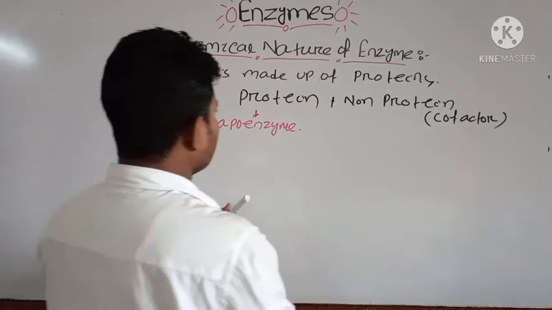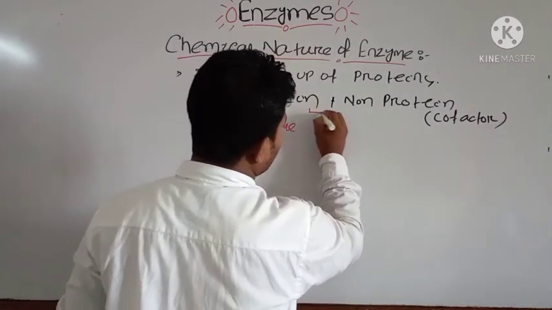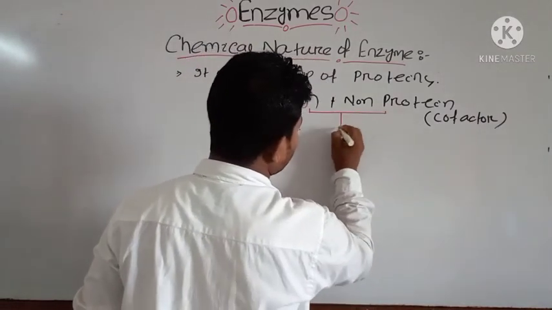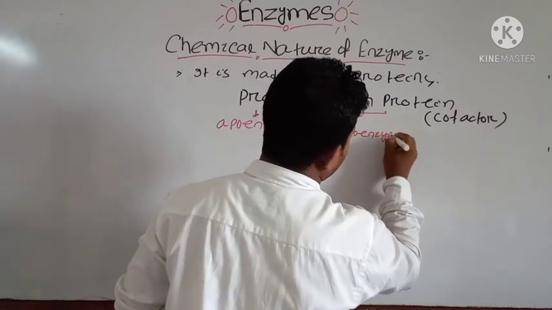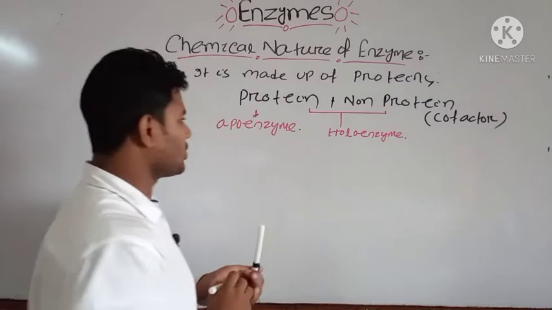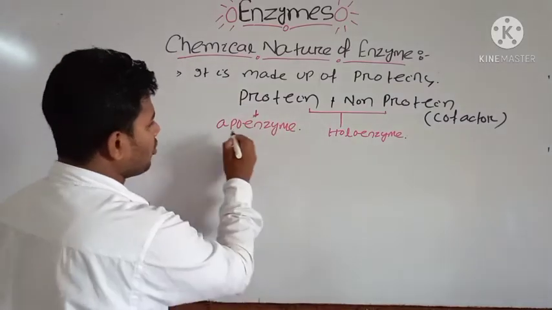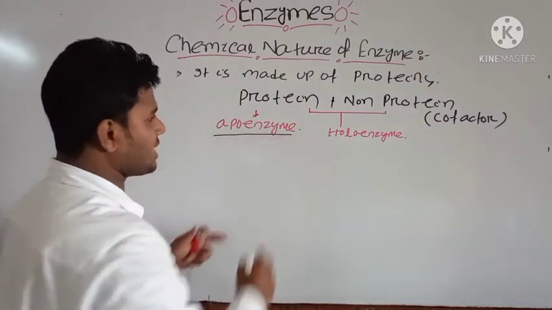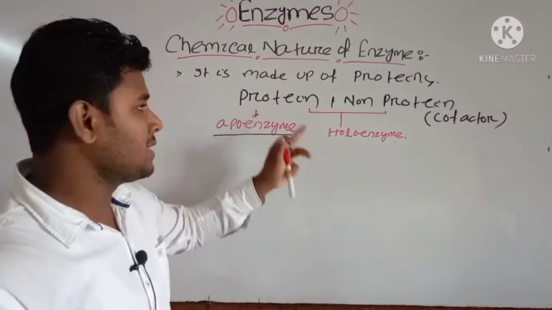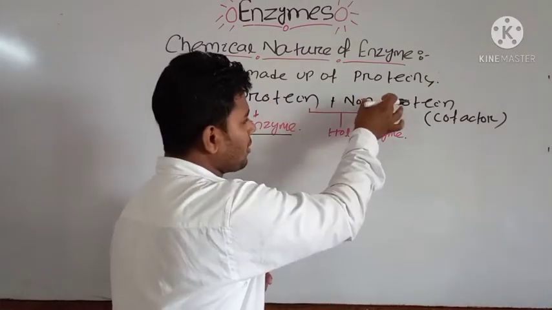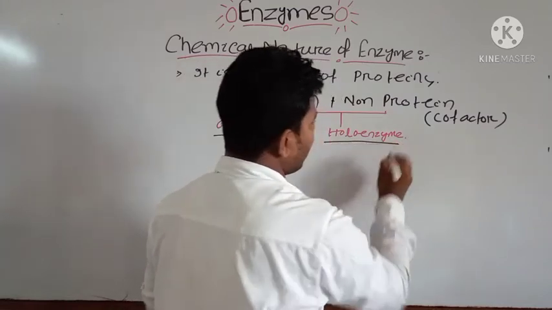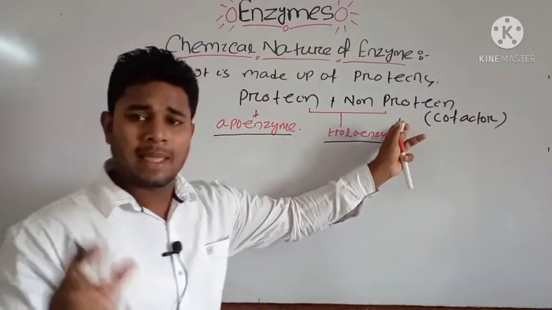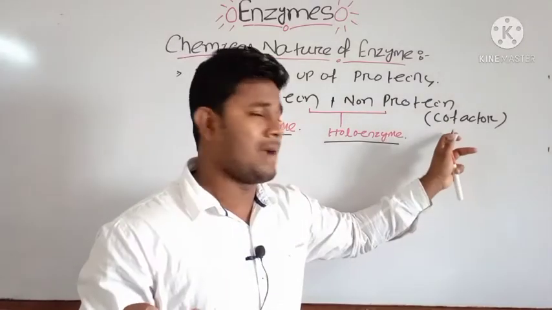And the protein and non-protein parts together will form the holoenzyme. This is the basic difference between the apoenzyme and the holoenzyme. If only protein is present in the enzyme, that is known as the apoenzyme. And if the protein and non-protein parts unite, they form the holoenzyme. The non-protein part of the enzyme is known as the cofactor.